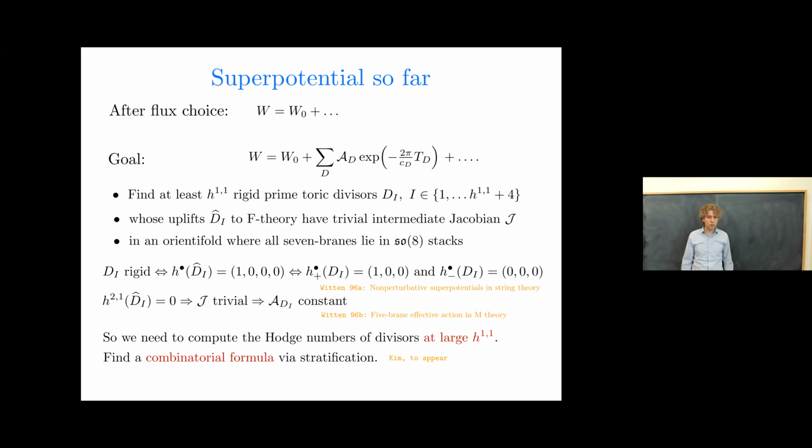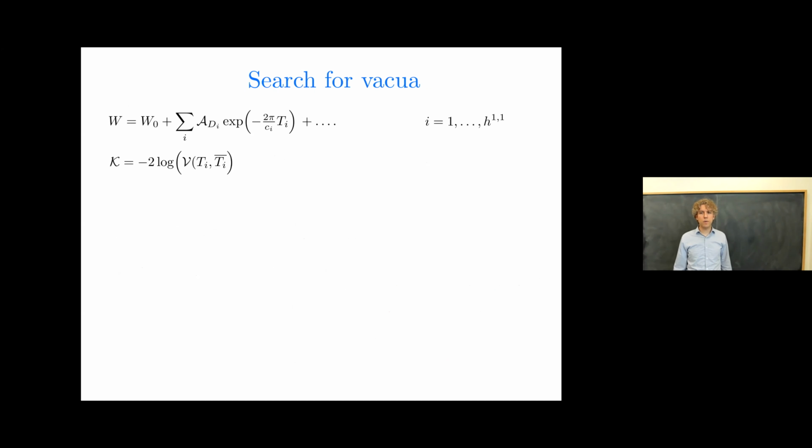Instead, we had to obtain a combinatorial formula via stratification. Basically, we needed to do everything torically, and when you do that, you can obtain a closed form expression for these data. And with that in hand, we could carry out a search, and we found lots and lots of examples that fulfill these requirements. But now let's find supersymmetric vacua in them.